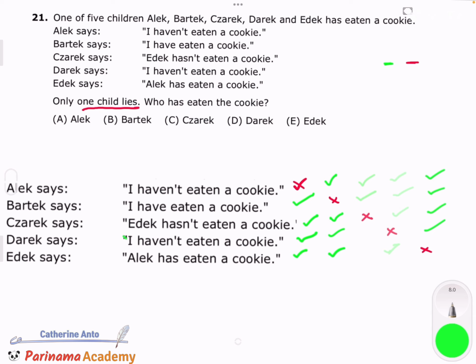So now that none of the statements cross, and we know who has lied, which is Edith, we have to find out who ate the cookie. Well, we can see that it's clearly Bartek, because he's telling the truth and he has truthfully said, I have eaten the cookie. So that must mean the answer to this problem is B.